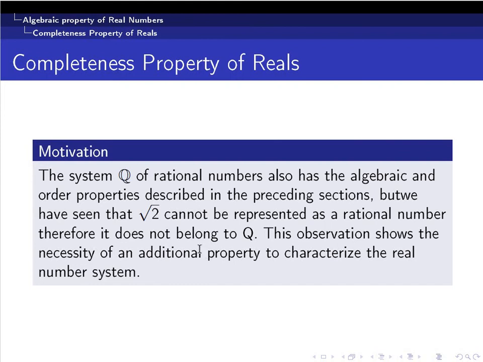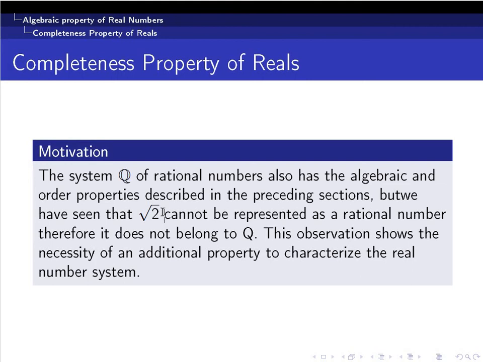In other words, if Q is the set of all rational numbers, and we have already proved that root 2 is not a rational number, but if you take a neighborhood of root 2, you can find rational numbers which are arbitrarily close to root 2. But root 2 is not rational.